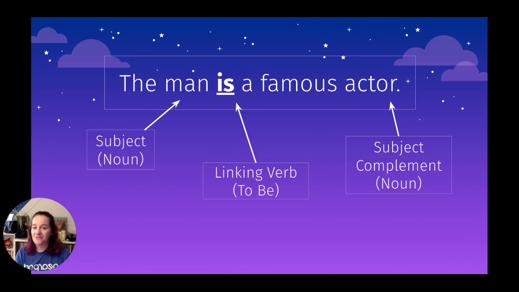Same thing with "the man is a famous actor." Our linking verb, the to be form is, man is our subject, actor is that subject complement. It's a noun in this case because it's identifying the subject.